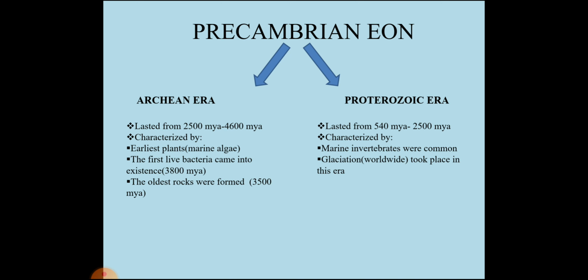Archean era lasted from 4600 million years ago to 2500 million years ago, and is basically characterized by the presence of earliest plants, that is marine algae, and live bacteria also came into existence during this era, 3800 million years ago, and the oldest rocks were formed 3500 million years ago. Coming to Proterozoic era, it lasted from 2500 million years ago to 540 million years ago, and is characterized by marine invertebrates and glaciation that took place in this era.